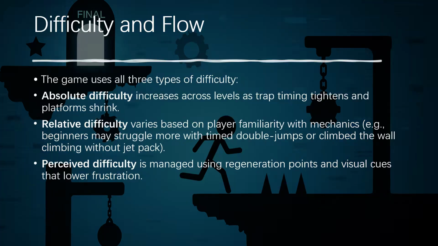And for the difficulty and flow, you can see there are three kinds of difficulty. First, absolute difficulty increases across levels, and trap timing tightens and platforms shrink. And second, relative difficulty. For some players, it's hard to use things such as double jumps or wall climbing without the jetpack. The player has to use W, A, and D to climb the wall, so the player has to get the timing of how to use these three keys.